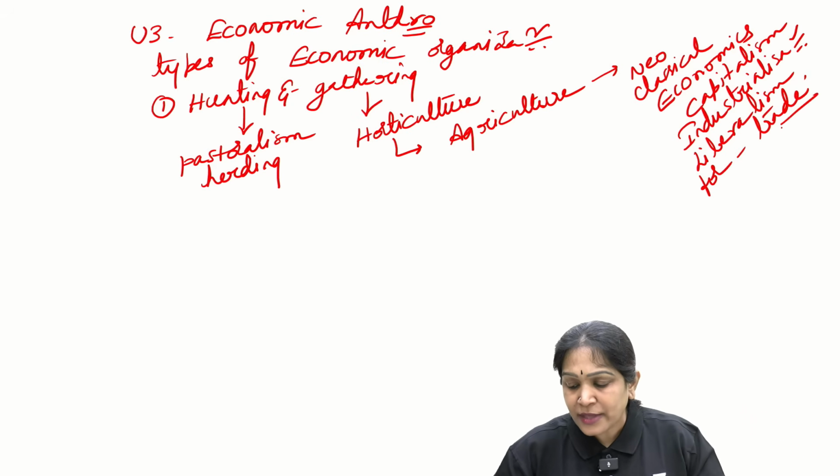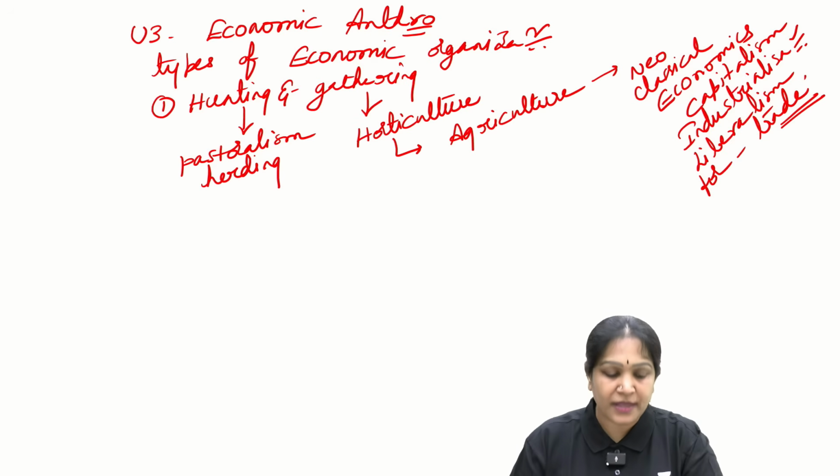So like that the economic organization gradually evolved.